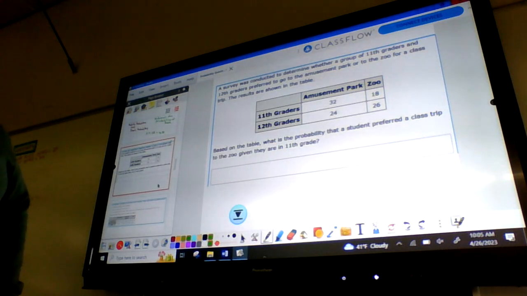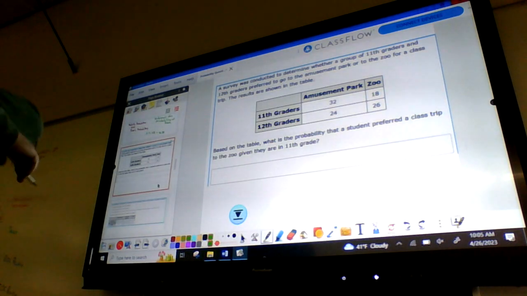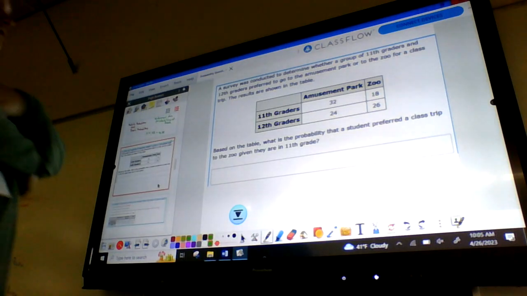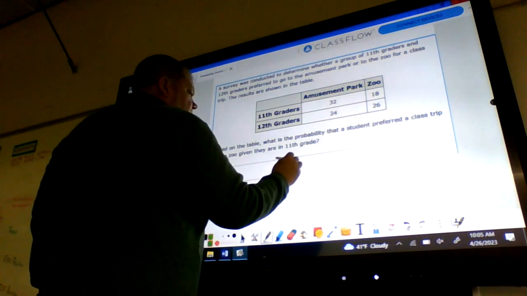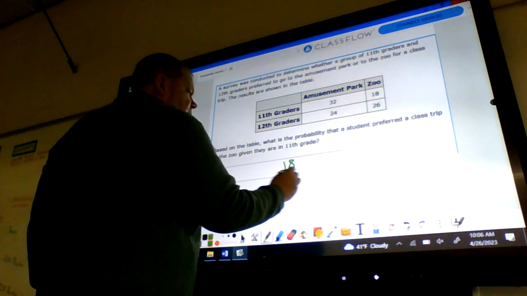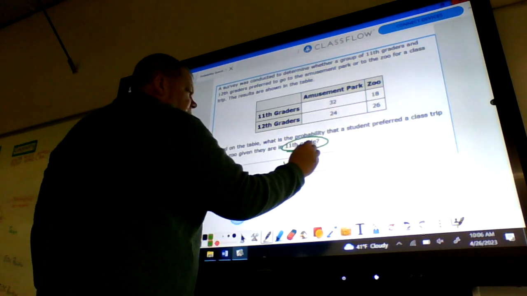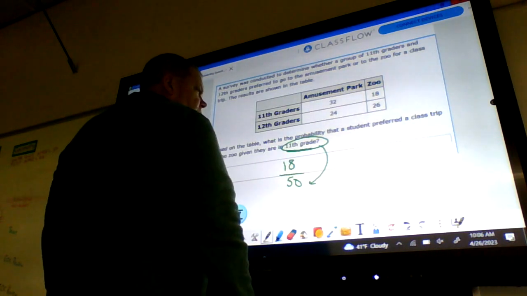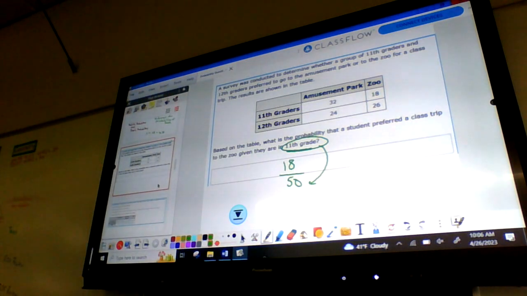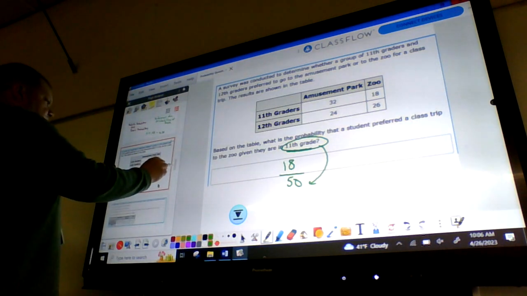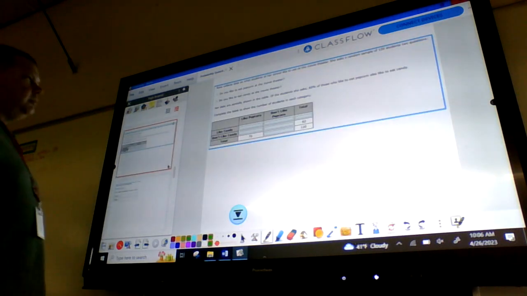A survey is conducted to determine whether a group of 11th graders and 12th graders prefer to go to the amusement park or to the zoo for the class trip. Based on the table, what's the probability that a student preferred a class trip to the zoo given that they were in 11th grade? Okay, so we're looking only at 11th grade zoo people. That's going to be 18, out of all 11th graders, so it's 18 out of 50. This 11th grade is my denominator, and it's the probability that the student preferred the class trip to the zoo. It's kind of a weird way to ask that, but that's what they were looking for.